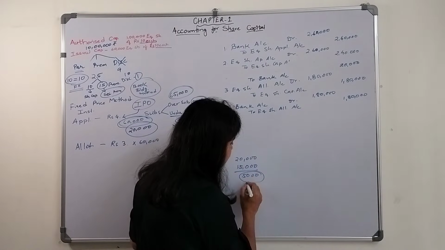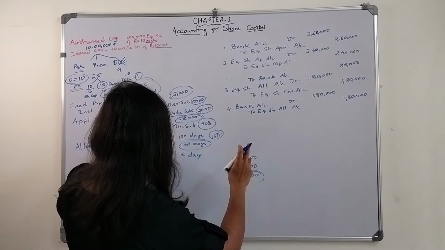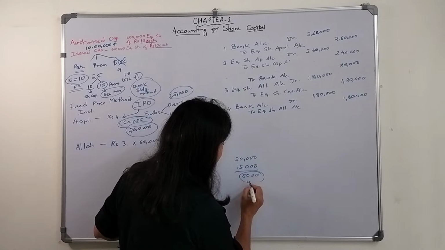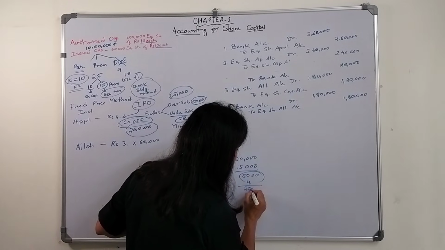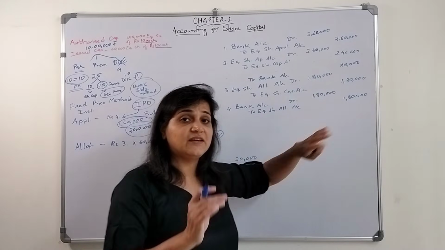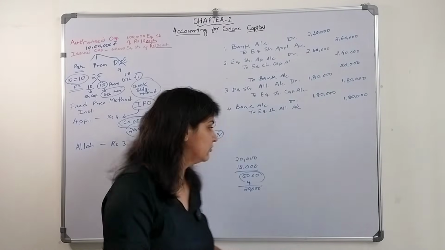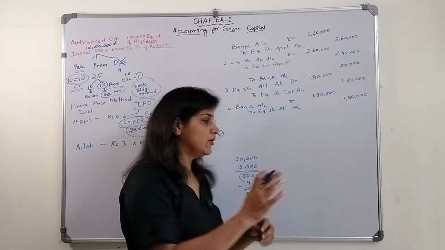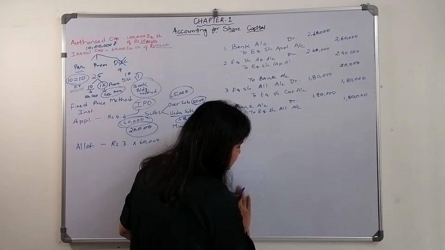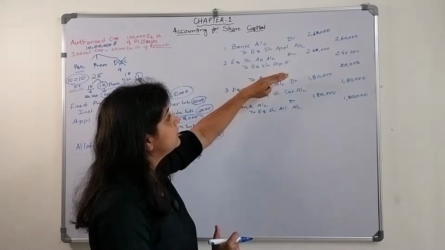So 5,000 shares into 4. Okay, 5,000 into 4, that is 20,000 will get adjusted. This amount can get adjusted during the time of allotment, that you will learn in pro rata allotment. Okay, how they allot the amount. For that I'm just explaining you what will be the entry instead of to bank account.